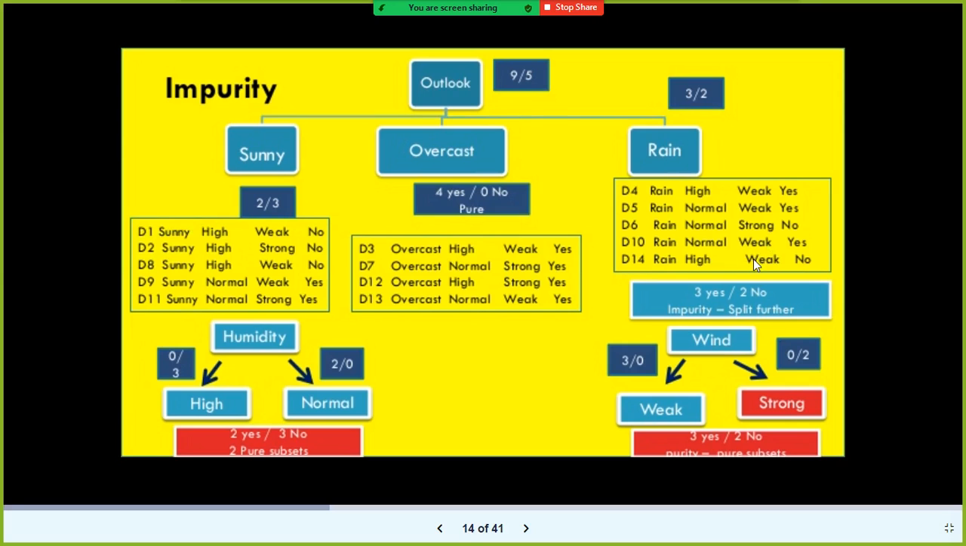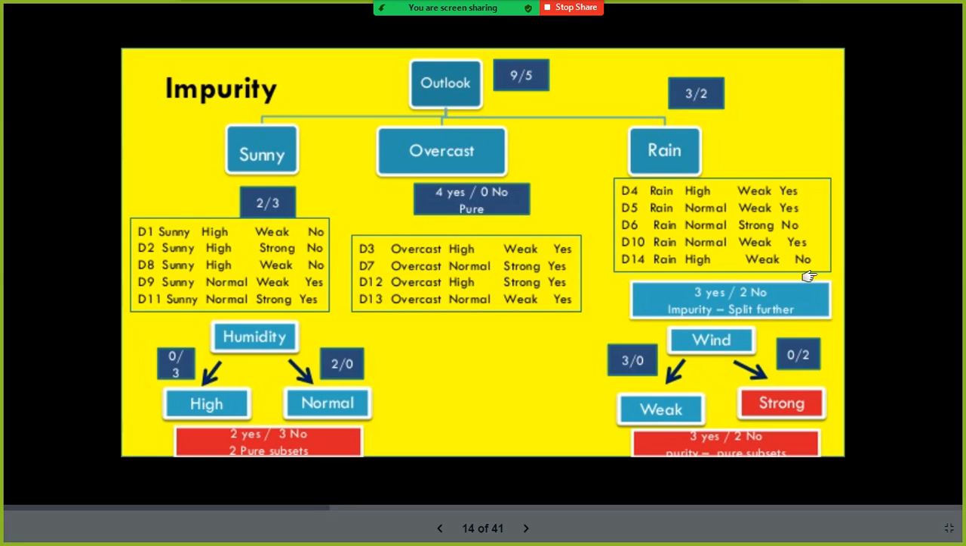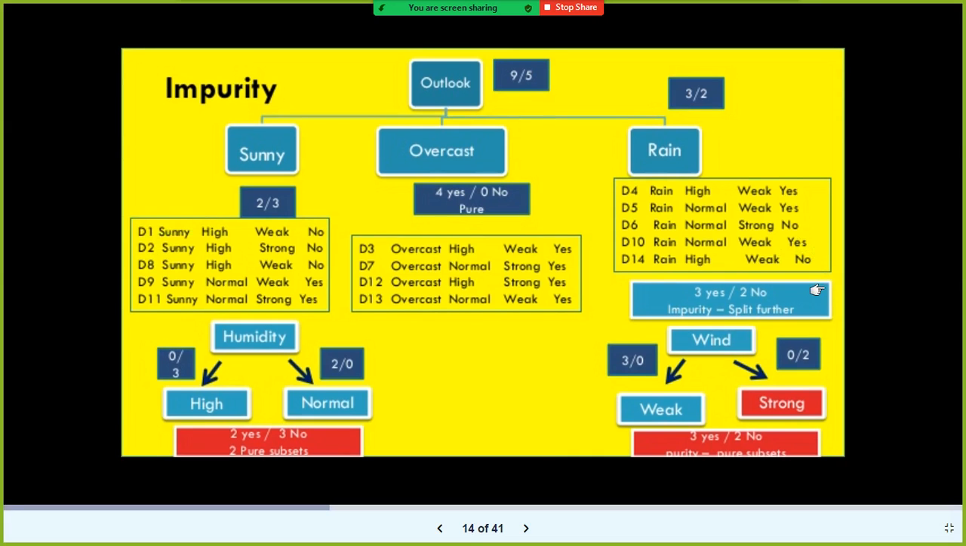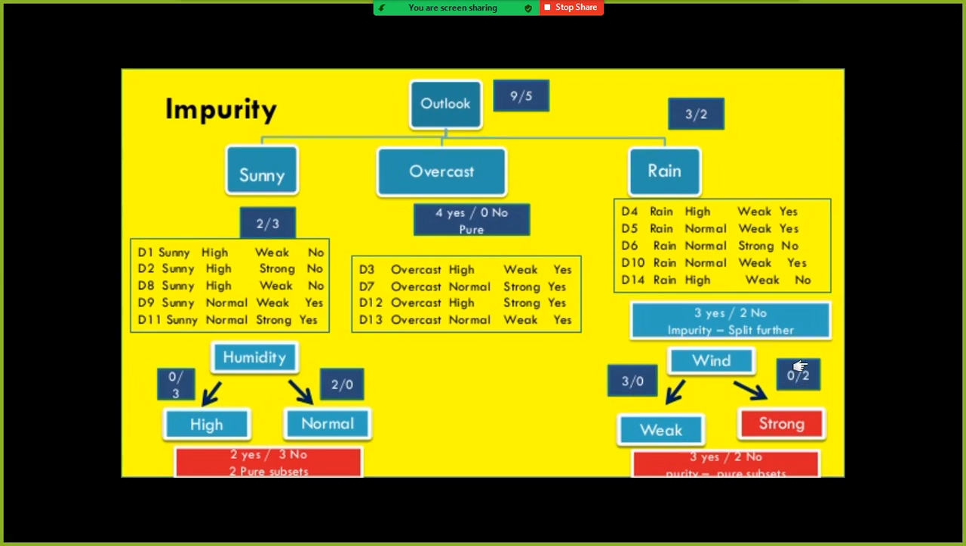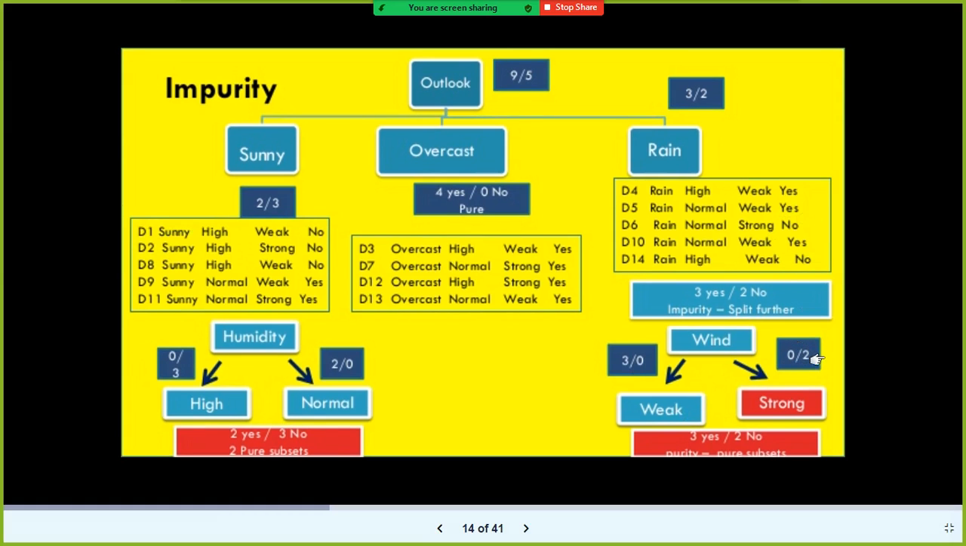Okay, 2 strong values are there, and the corresponding target value is no. And 3 weak is there. The corresponding target value is yes. So in the case of the wind column, for weak we have 3 yes and 0 no's, and in the case of strong we have 0 yes and 2 no's. Does it require any further split? No. It became a pure subset.